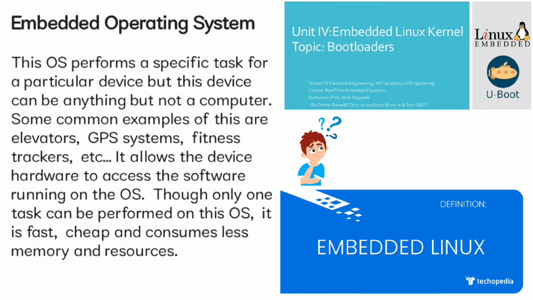Embedded operating system. This OS performs a specific task for a particular device, but this device can be anything but not a computer. Some common examples of this are elevators, GPS systems, fitness trackers, etc. It allows the device hardware to access the software running on the OS. Though only one task can be performed on this OS, it is fast, cheap and consumes less memory and resources.